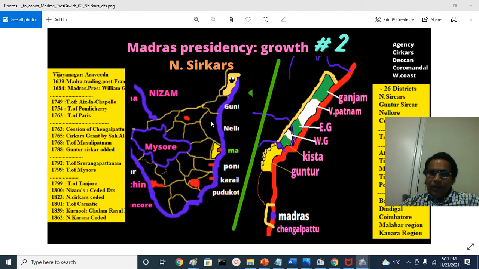Carnatic is a region that is essentially from north of Kanyakumari to south of Guntur district in Andhra Pradesh. This entire area is called Carnatic area.